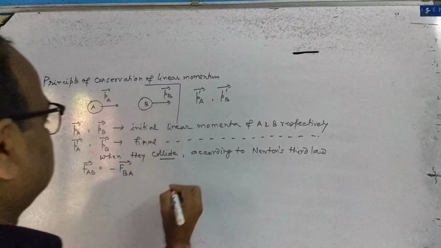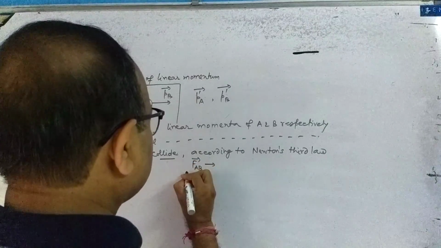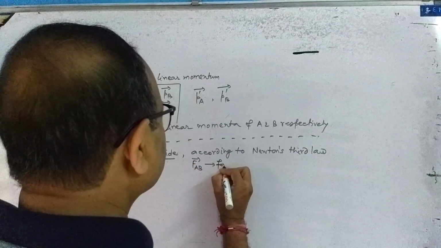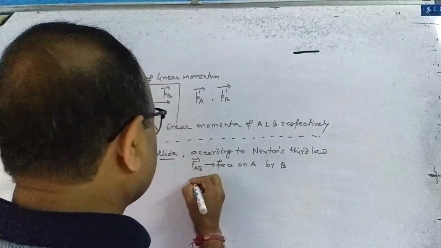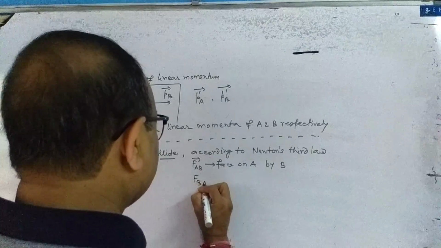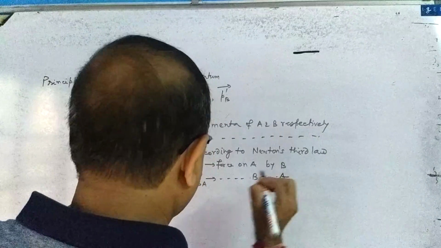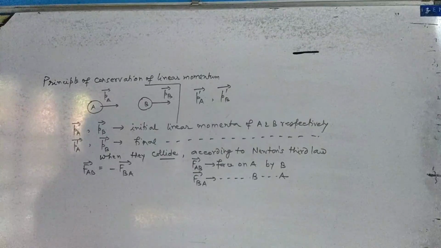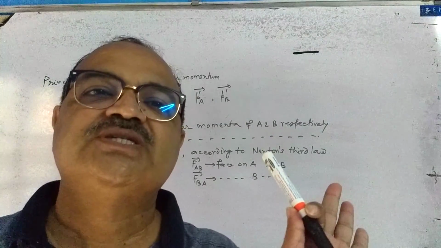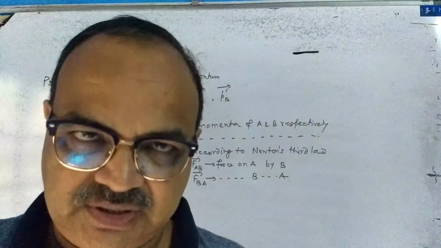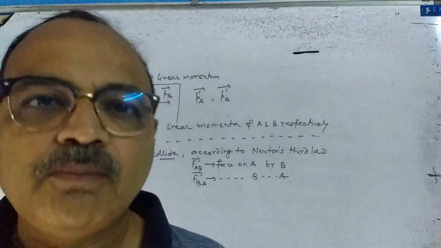I remind you, dear students, I have told you in the last class, F AB means force on A by B, and F BA vector is force on B by A. Mutual forces, internal forces. These two forces are not external forces. These two are the internal forces which are acting on the bodies.